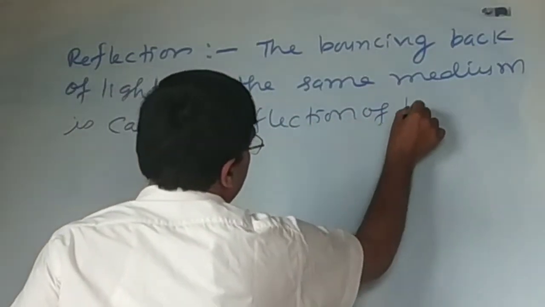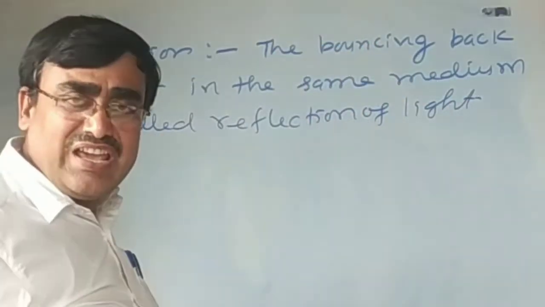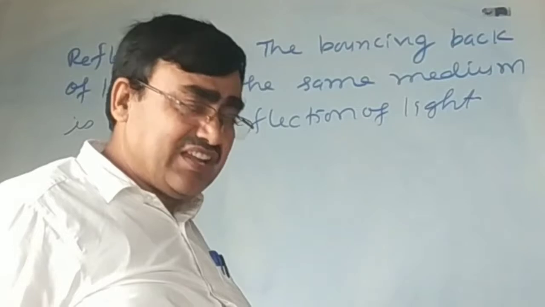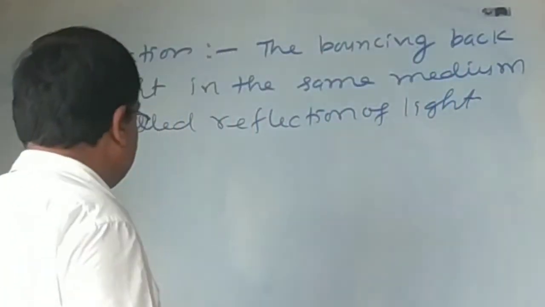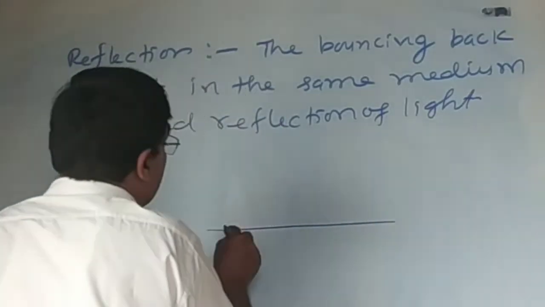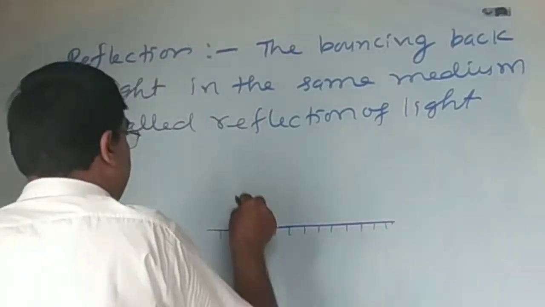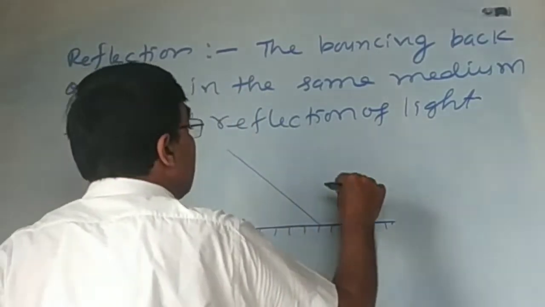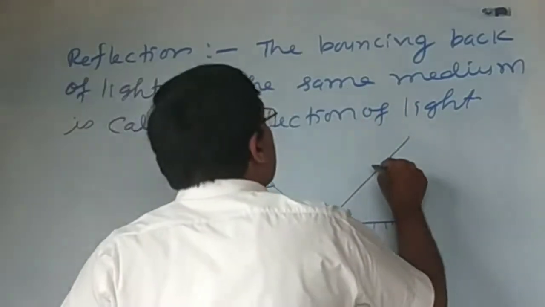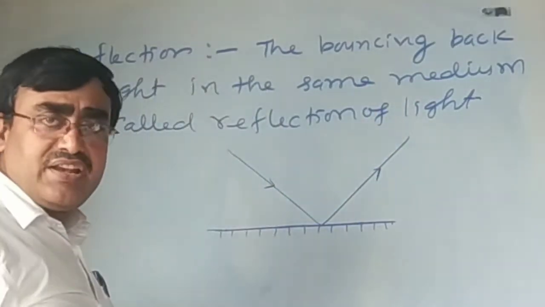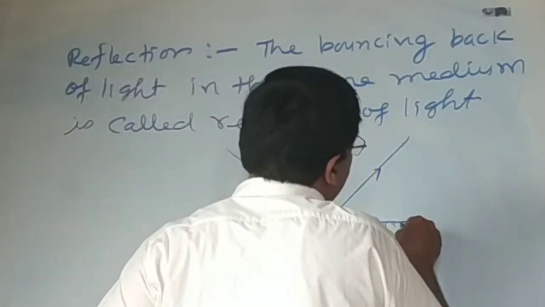It is a phenomenon based on the particle nature, and it is also explained by Newton. Here, this is the reflecting surface, and the ray of light is incident and comes back in the same medium after incidence on a reflecting surface.